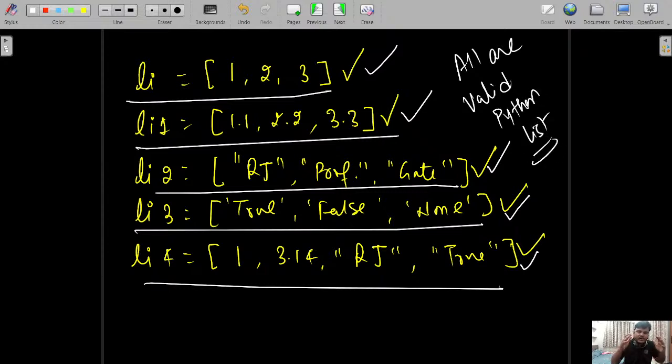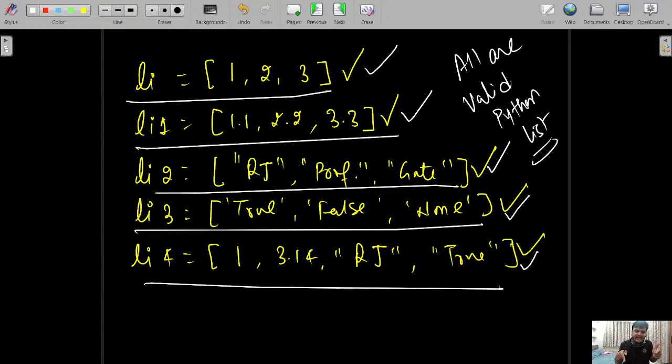Just like the concept of arrays in C or Java, in Python there is no built-in array. If you want to implement the concept of an array, you have to use the concept of a list. But there is a limitation of arrays in C and Java: only a single data type element can be there. You cannot use multiple data types like integer, floats or string in the same array.